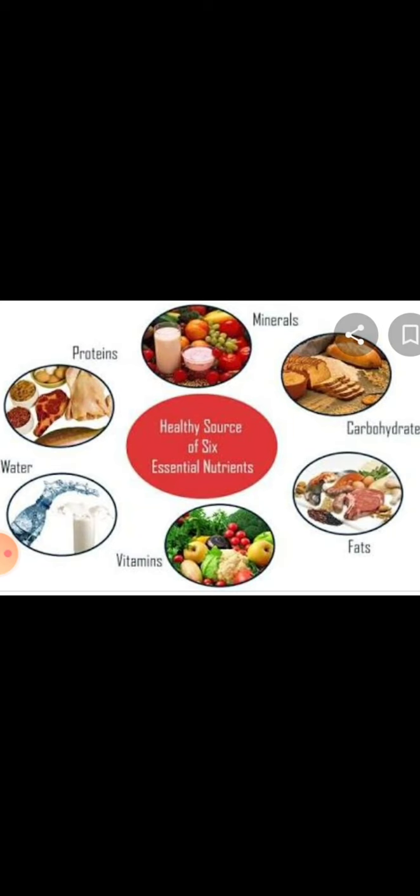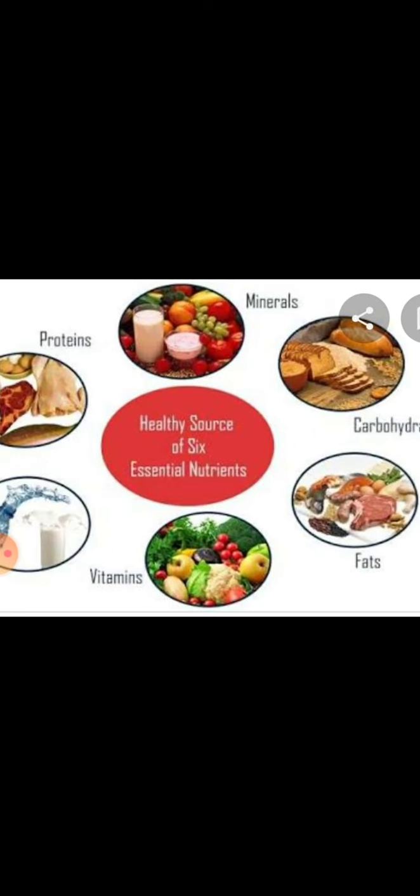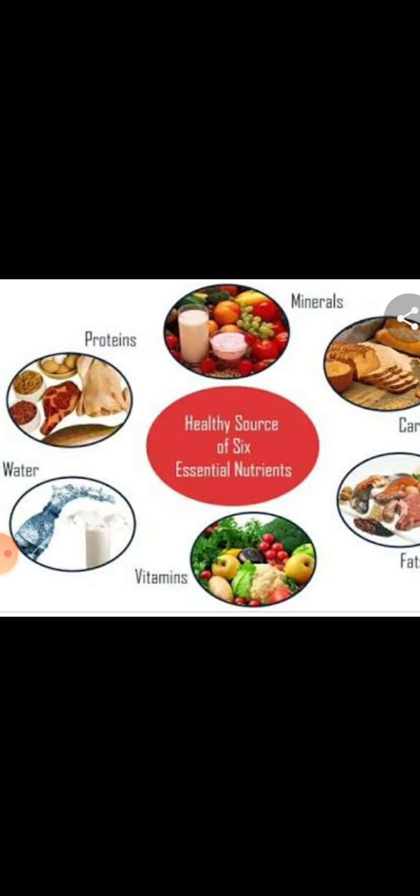The protein maintains our body, meaning it produces our cells, and if there is a need of maintenance, it maintains the body. Vitamins are our protectors, meaning they protect our body from diseases.